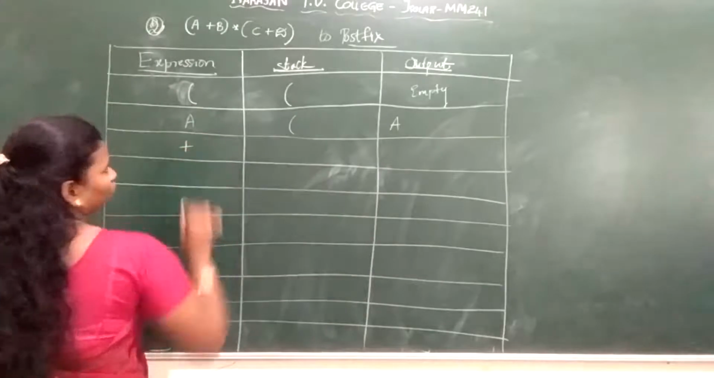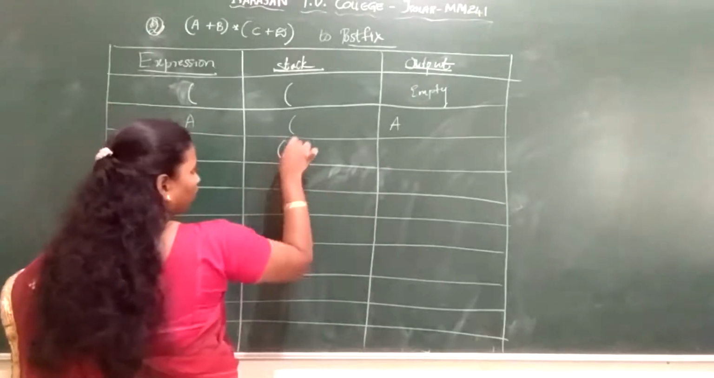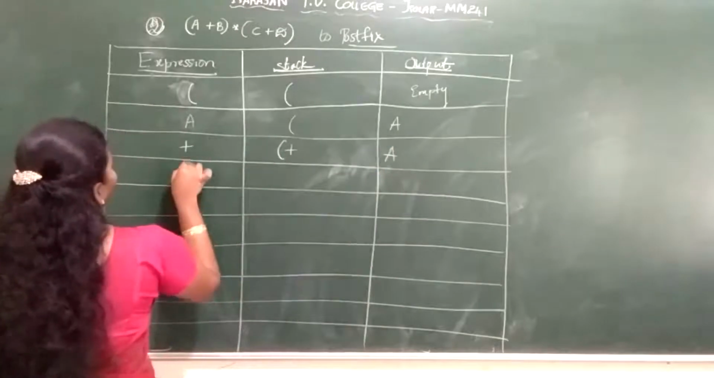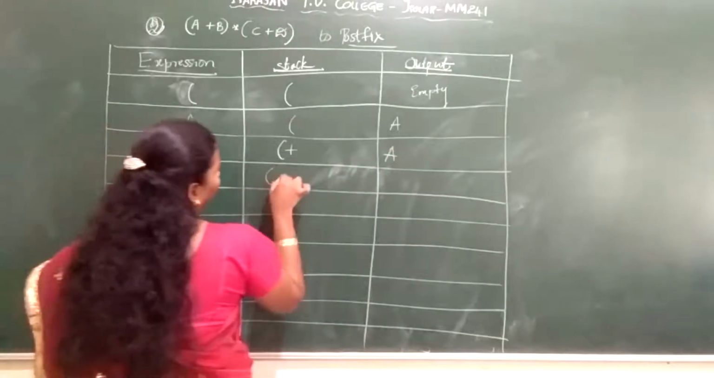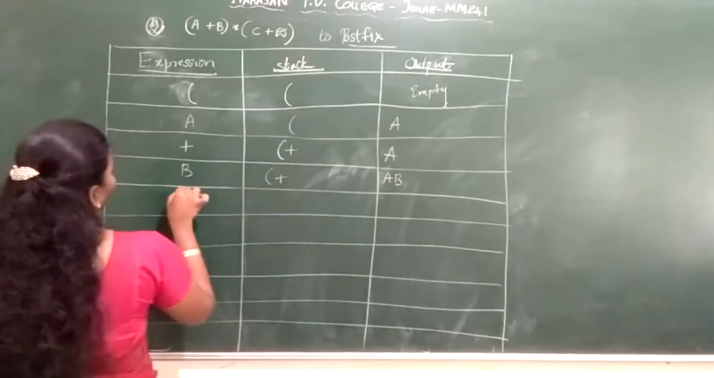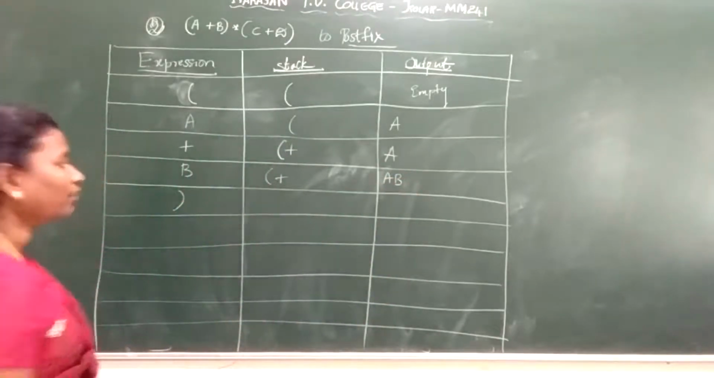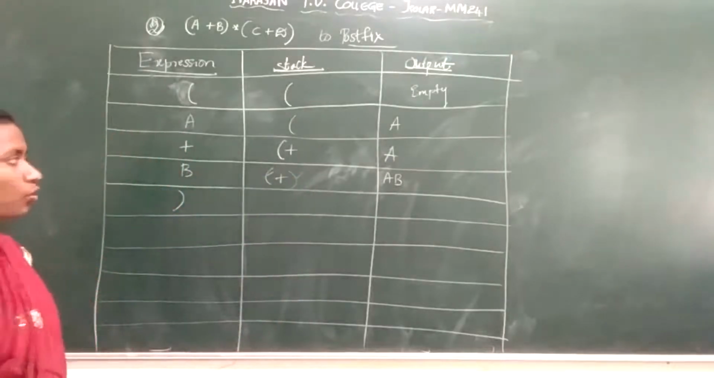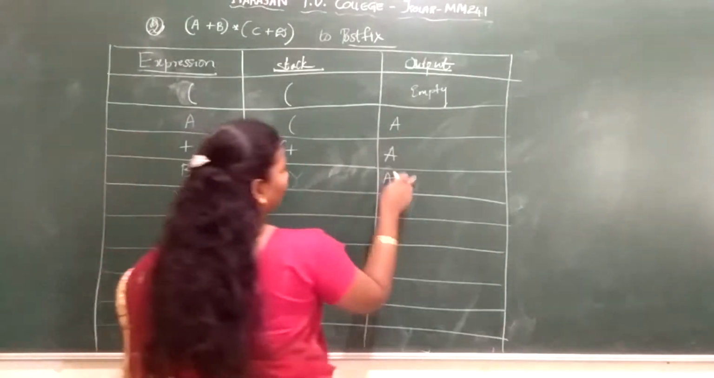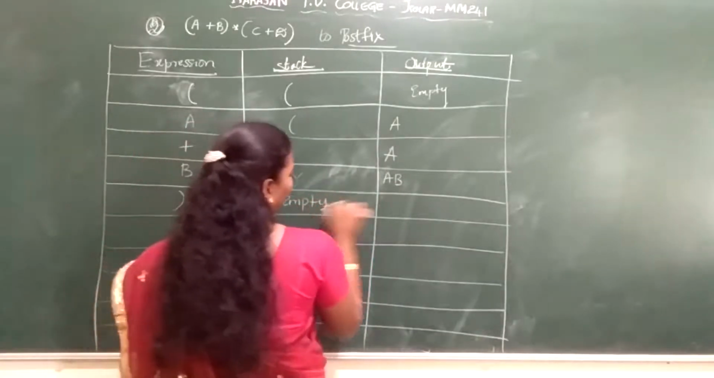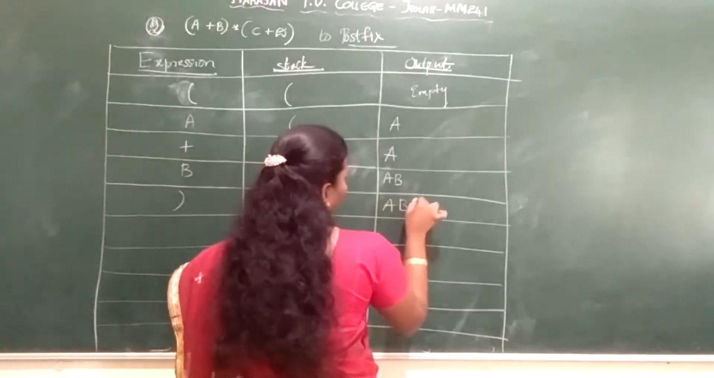Next I have plus. So where should plus go? Plus will go and sit in your stack. Output is A. Next I have B. B is an operand. It will go to your output: A, B. Next I have the closing parenthesis. If I put a closing parenthesis, opening and closing will get cancelled. So what will be there? Only plus. So I will pop plus out here. So the stack will be empty. Plus is popped here. So AB plus.